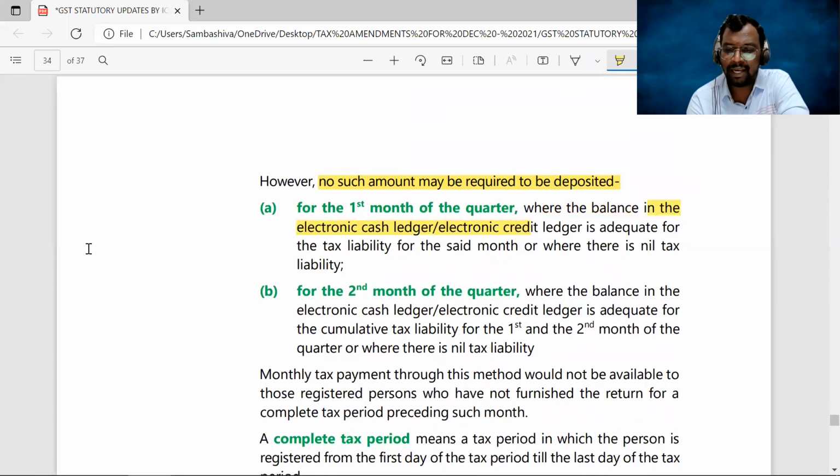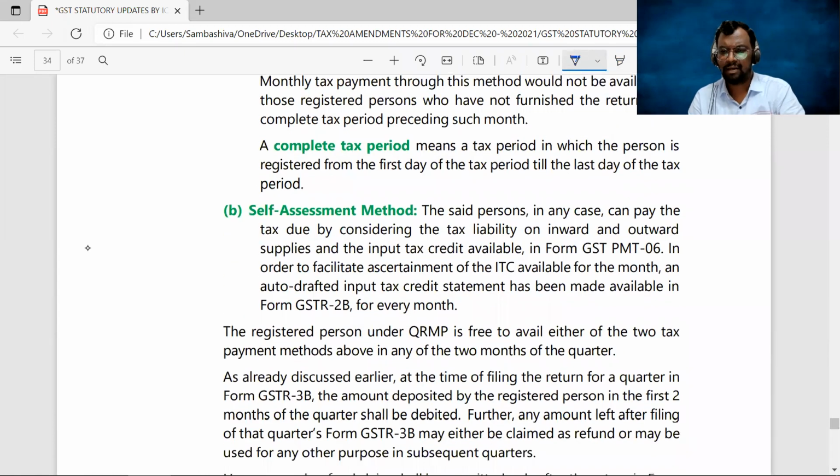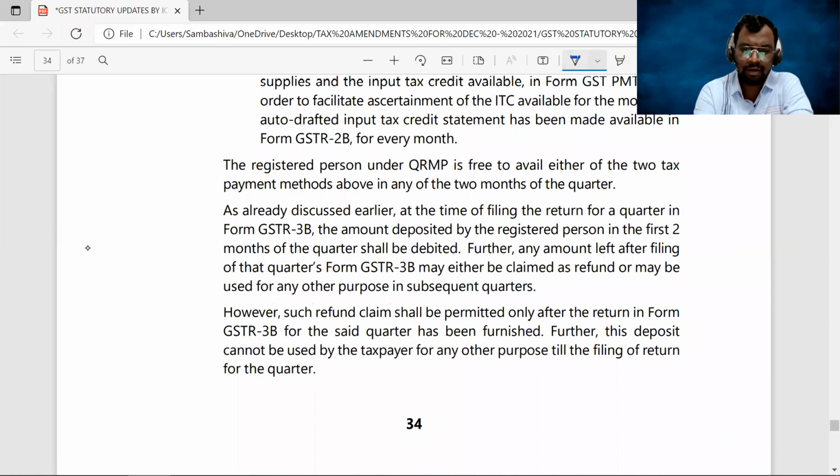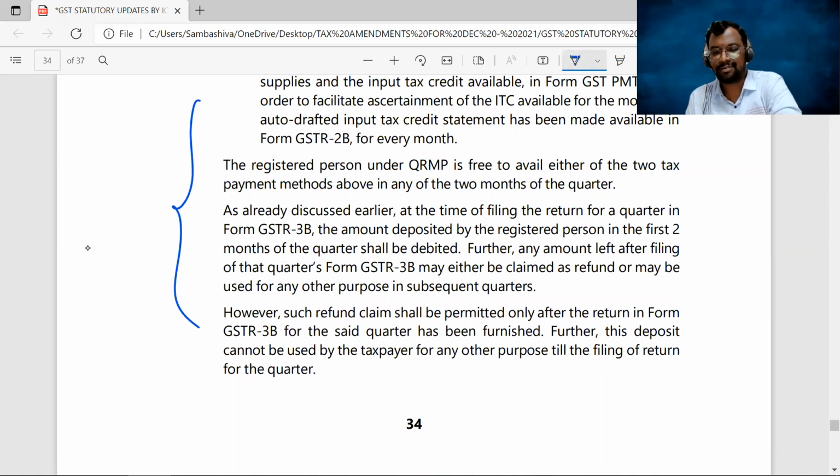Where the balance in the electronic cash ledger or credit ledger is adequate for the tax liability of the said month. Clear, sir? Next, for the second month also the same point repeats. Next, the second option for the payment of tax is self-assessment tax. You have to calculate your own output tax liability, from which you can avail the input tax credit, and the remaining amount you have to pay through the electronic cash ledger. As simple as that. Okay, sir. Next. And these are all the general points which we have already discussed in our regular classes.